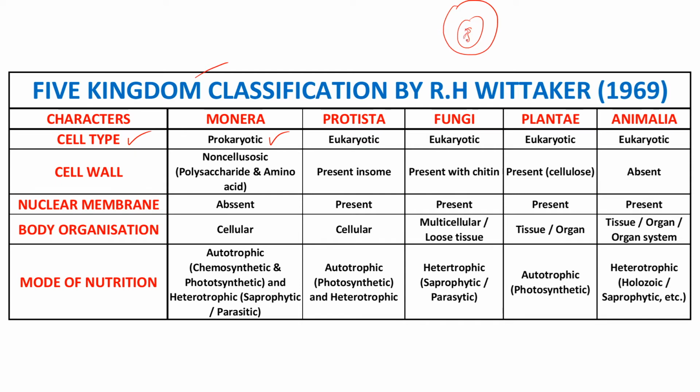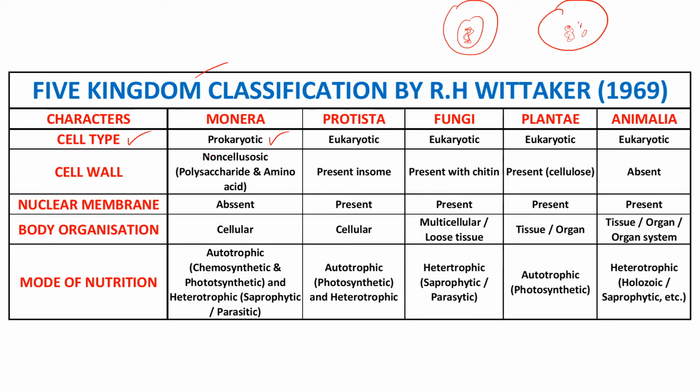In the nucleus there is DNA. But in the prokaryotes, the cell is there, and inside the cell there is no proper nucleus. Hence the DNA is naked. Naked means it is freely floating in the cytoplasm, and they do not have organelles. They do not have proper cell organelles, but a few are present, especially the ribosomes. Okay, so this is the difference between the prokaryote and eukaryote.